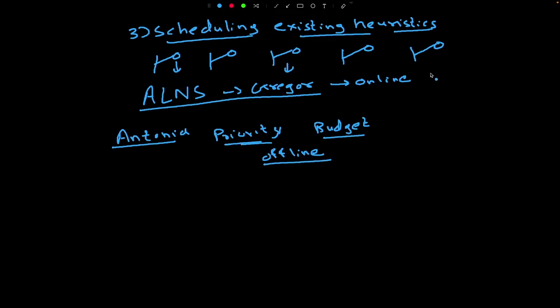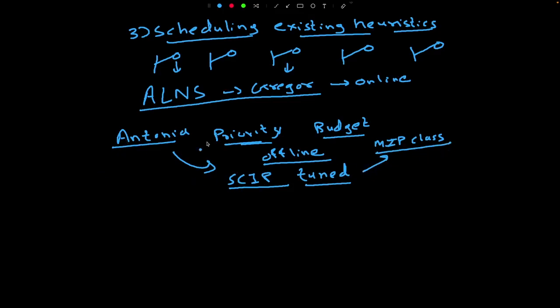So still it's the multi-armed bandit kind of a setting, and we are still trying to figure out which heuristic to execute when. So these people basically compared their approach against default SCIP, and obviously they managed to beat it. Not only did they beat the default SCIP version, but they've also managed to beat the tuned SCIP version, which is very impressive. This SCIP version was actually tuned for a particular MIP class, and this was also the MIP class for which this priority and budget was learned.